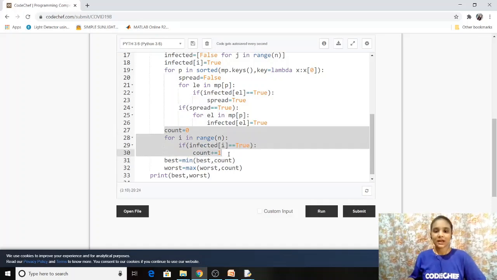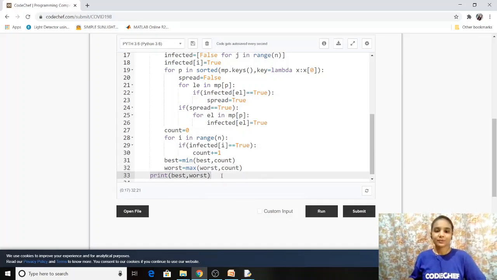So this part of the program just counts from the infected array how many athletes are infected, how many true have we got, and then it calculates the present minimum and the present maximum. So that is how we get our best and worst possible case scenario of the number of infected athletes that we will get at the end of the race.